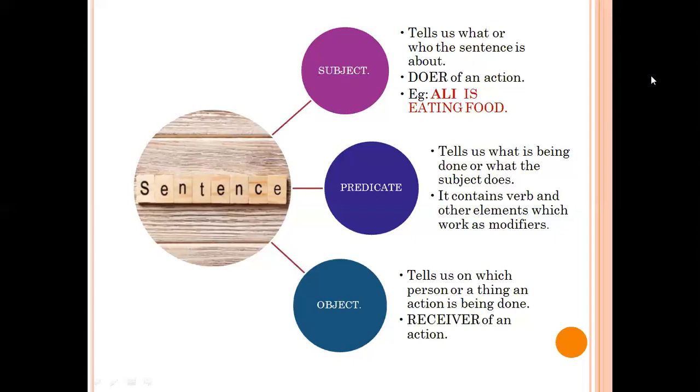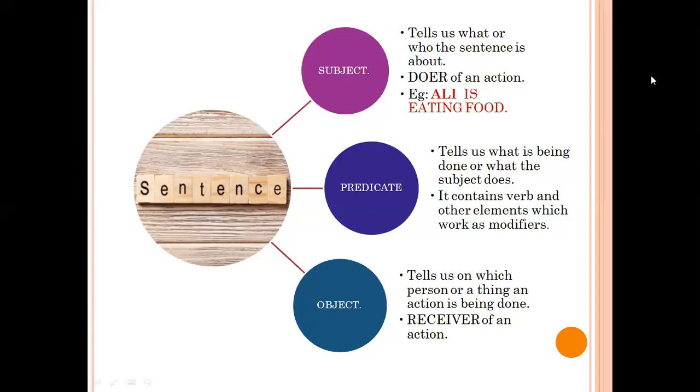So now let's look at what is predicate. Predicate basically tells us what is being done in a sentence. The one who is doing that action is the subject, whereas the later part which informs us what is being done is the predicate. It gives us detail about the subject, what the subject is doing, how and when it is doing. Predicate contains verb as its main element and with all the other elements which describe the action of a subject.